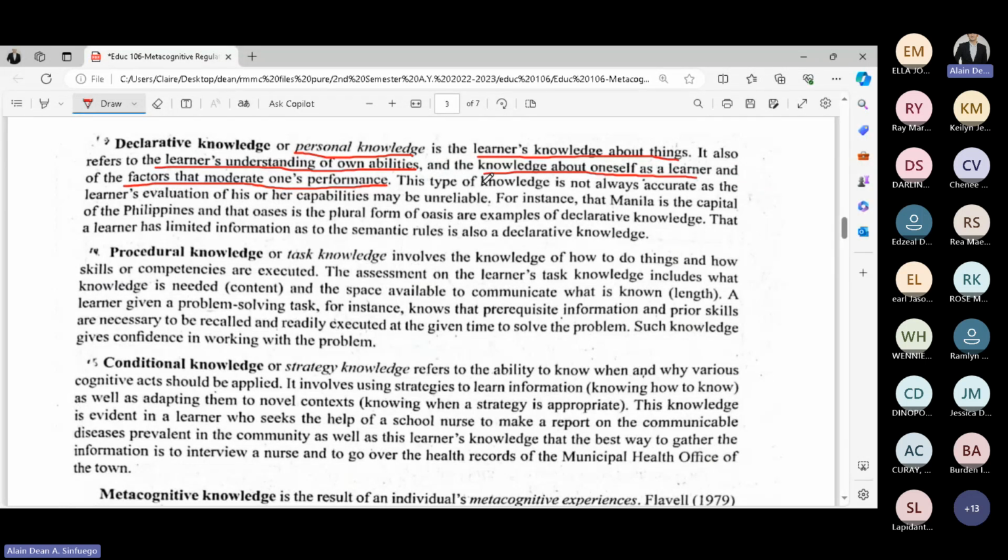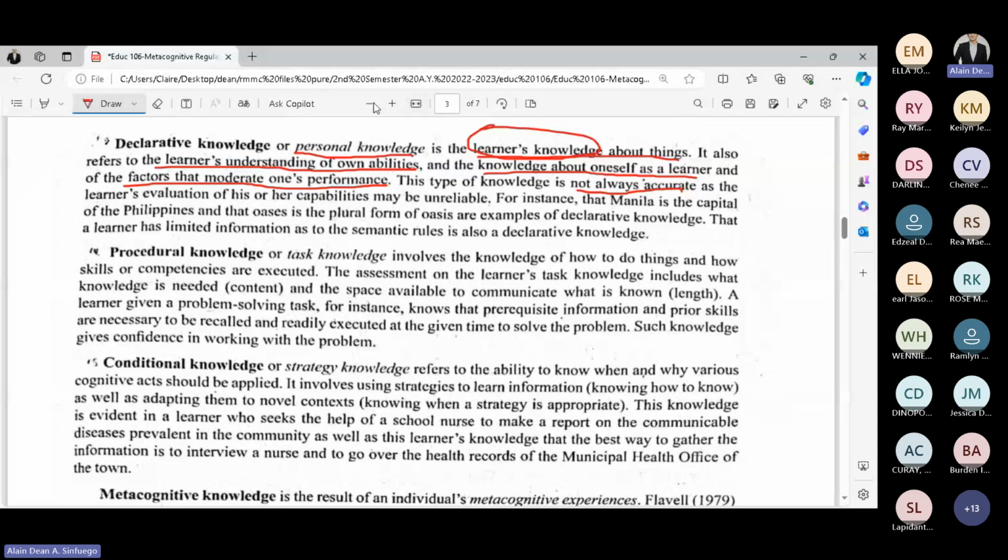Now, this type of knowledge is not always accurate. Again, kasi nga, it depends on the learner's knowledge. So it does not mean that, for example, I am a learner, if I say the earth is round, it is accurate. Because again, it depends on my own perception. But most of the time, declarative knowledge will be correct. Why?